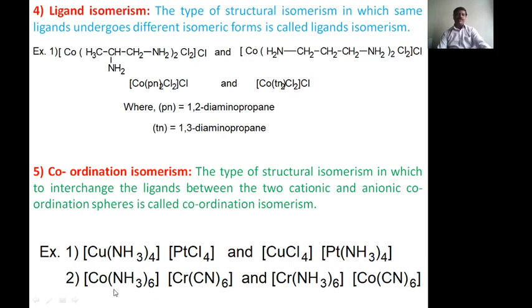Therefore, hexaamminecobalt(III) hexacyanochromate(III) is the name of this complex, and here the cyano will come here and amino will come here. Therefore, you just exchange the ligands between the coordination pairs, and this is the complex.